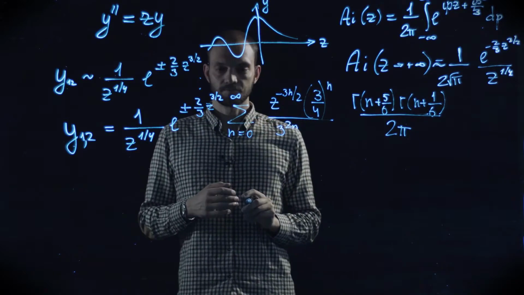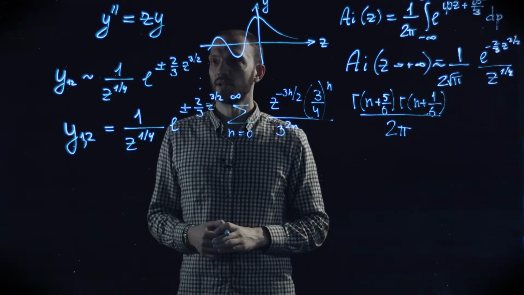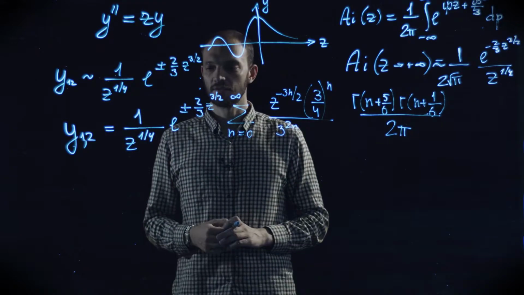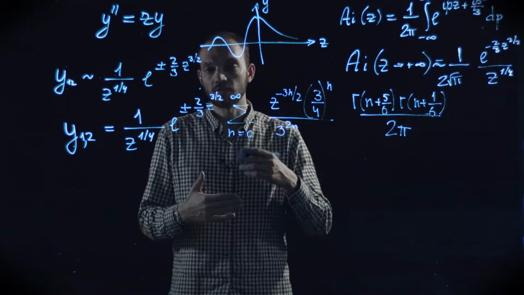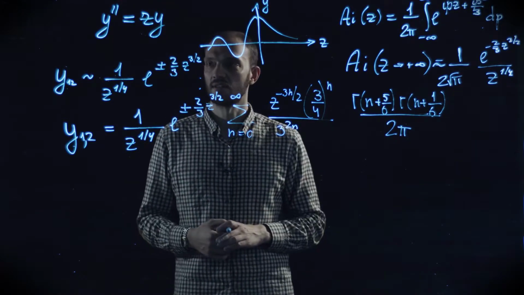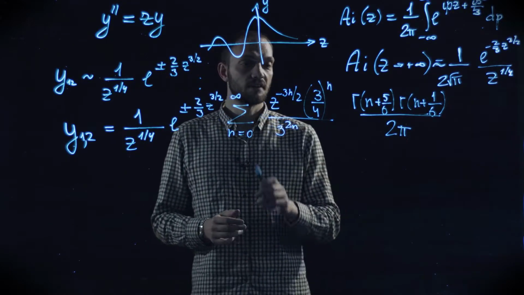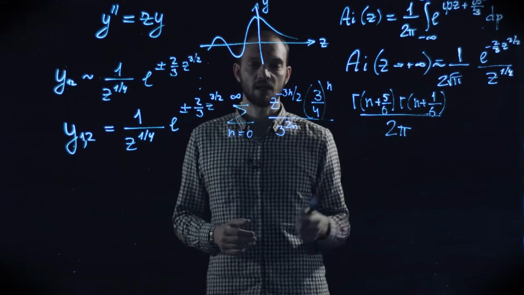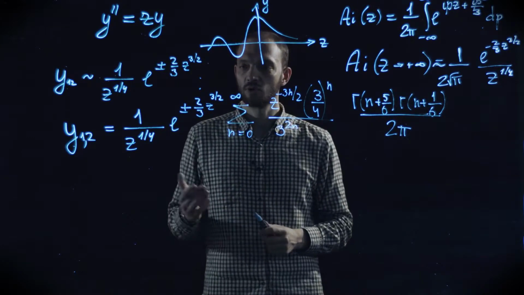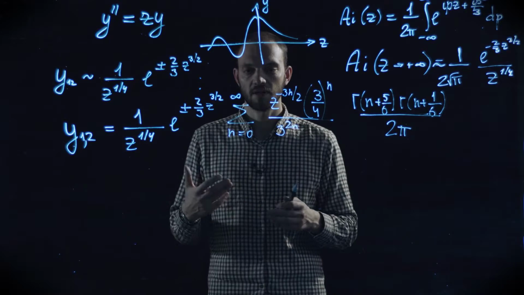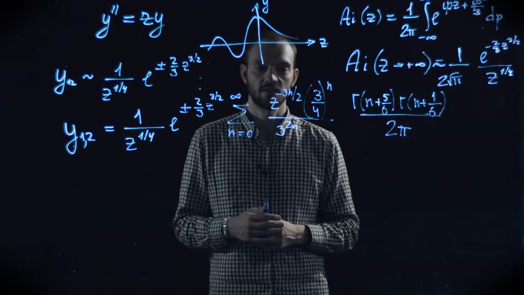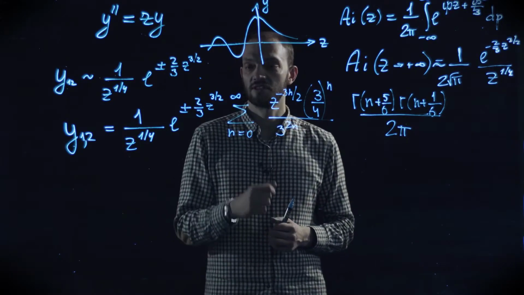So this series, if treated formally, can be substituted into the Airy's differential equation, and again, term by term, one can check that all of the terms in this equation do indeed vanish. However, this series has an important flaw, and this flaw is by now quite familiar to us: this series does diverge.